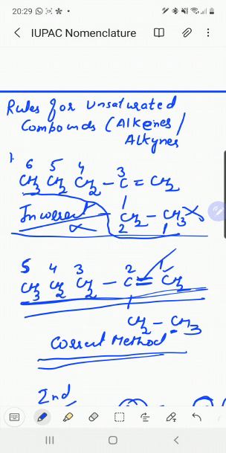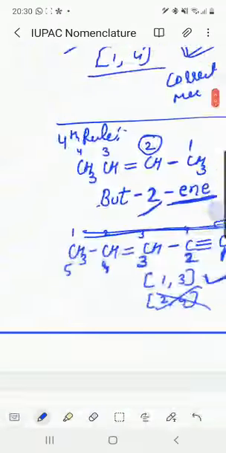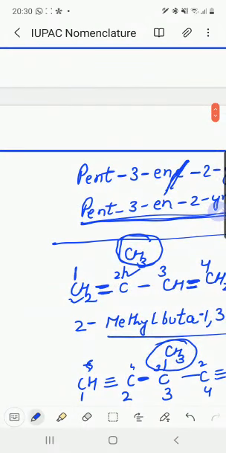And some prefix names: prefixes are used for the double and triple bonds. These are their common names. We use them as prefixes while writing the name of compounds, for groups which cannot be included in the longest possible chain. So this is all about the nomenclature of unsaturated hydrocarbons like alkenes and alkynes.